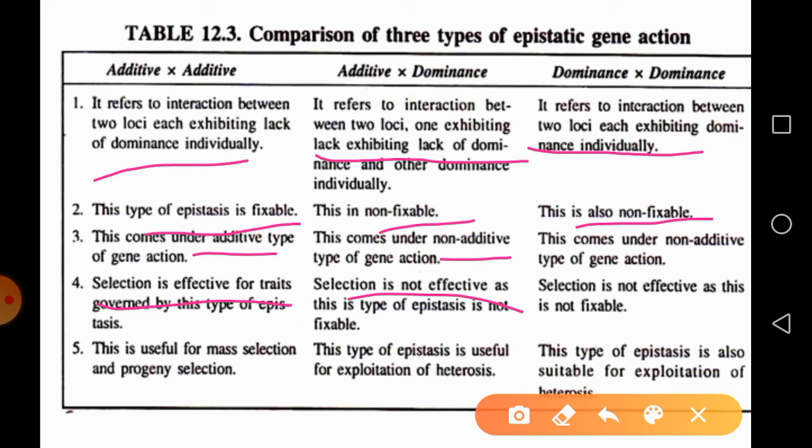Additive into additive gene interaction is useful in the mass selection breeding method as well as the progeny selection method. The remaining 2, that is additive into dominance and dominance into dominance, are both helpful in heterosis breeding.